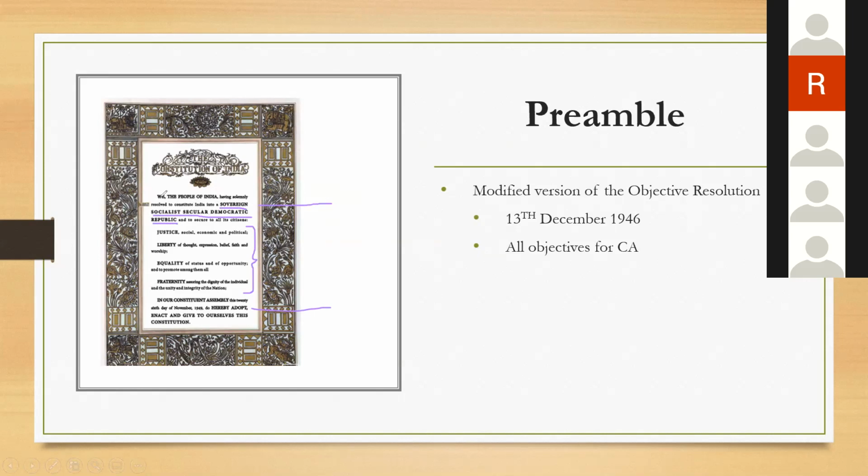Also, it mentions what is the source or the ultimate sanction of our Constitution, or what can be termed as the Grundnorm. The Grundnorm of our Indian Constitution is we the people of India.